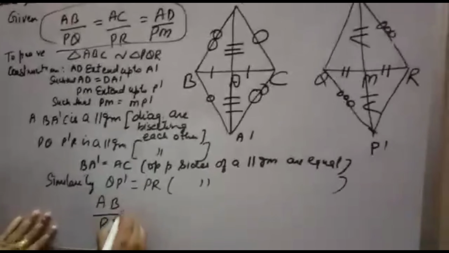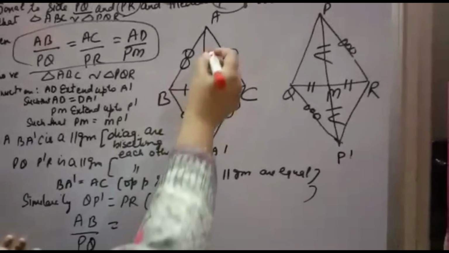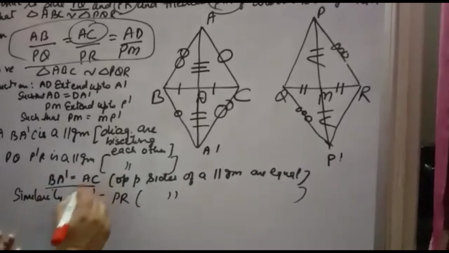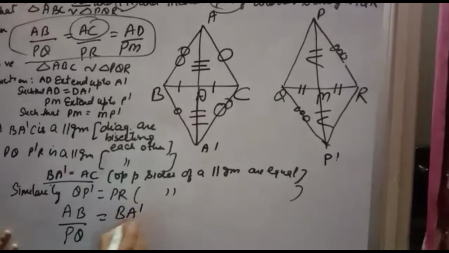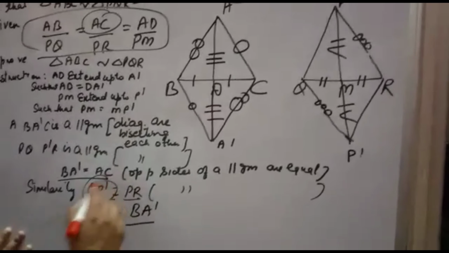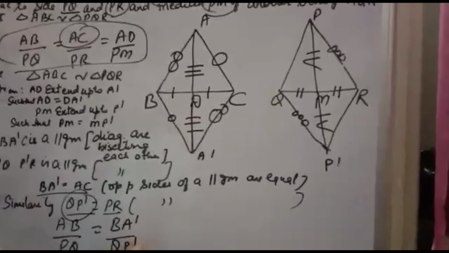Now see what is given. You will write AB over PQ equal to AC over PR. In place of AC, because you have proved AC is equal to BA dash, you can write BA dash. Then in place of PR, because you have proved PR is equal to QP dash, you will write QP dash.